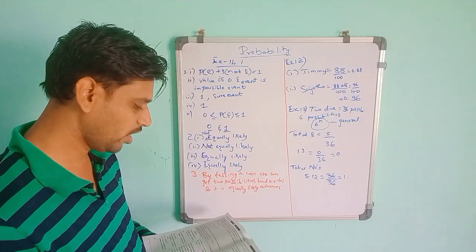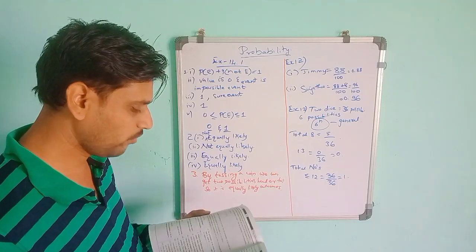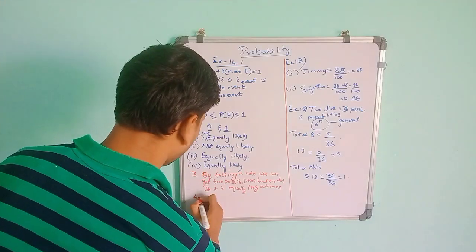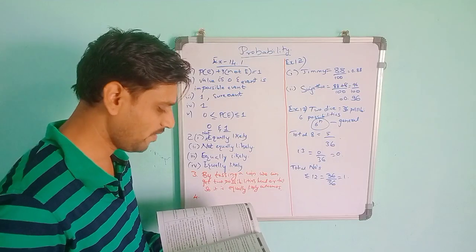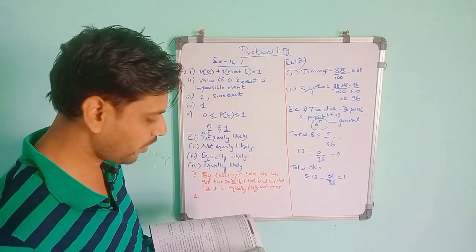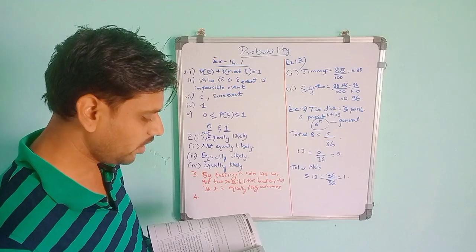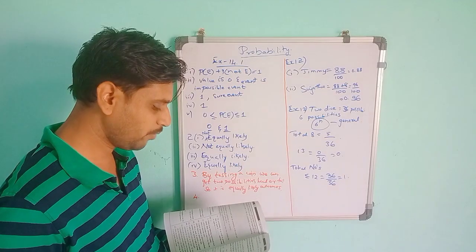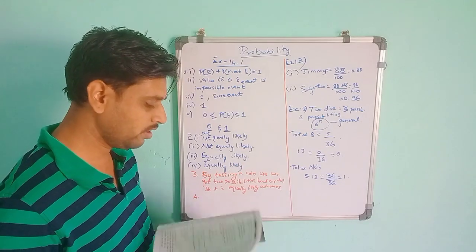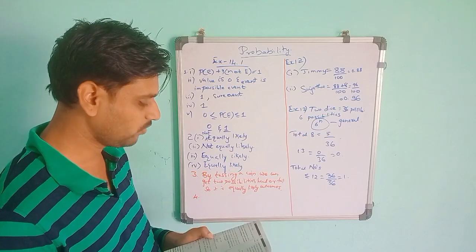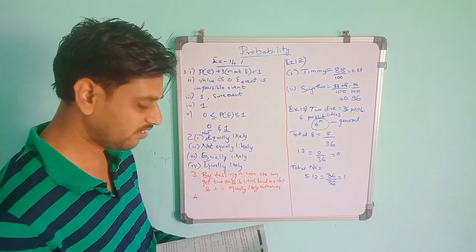Then, which of the following cannot be the probability of an event? If you see the options, in option A it is 2/3, which is less than 1, so it can be the probability of an event. If you consider the third one, 15%, that means 15 by 100, which gives 0.15. So the probability of an event will always be less than or equal to 1.